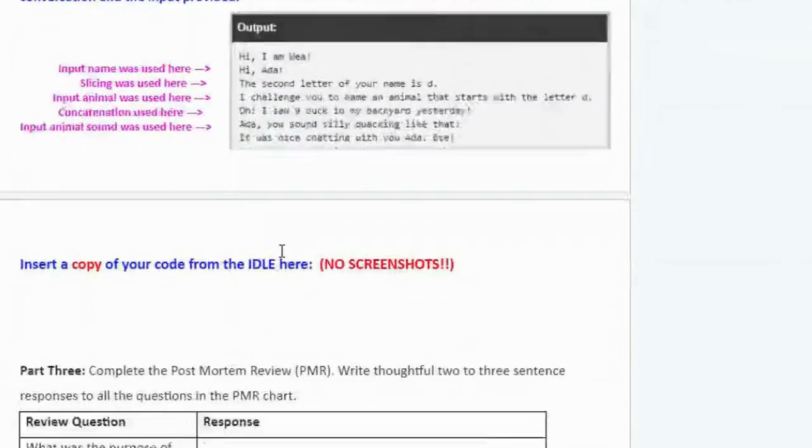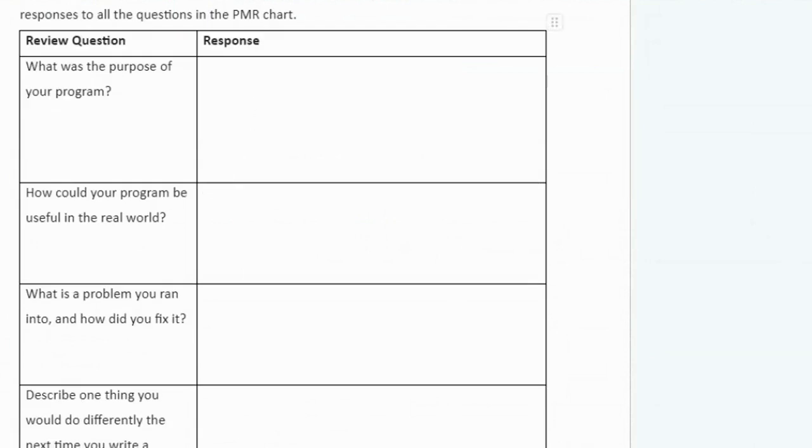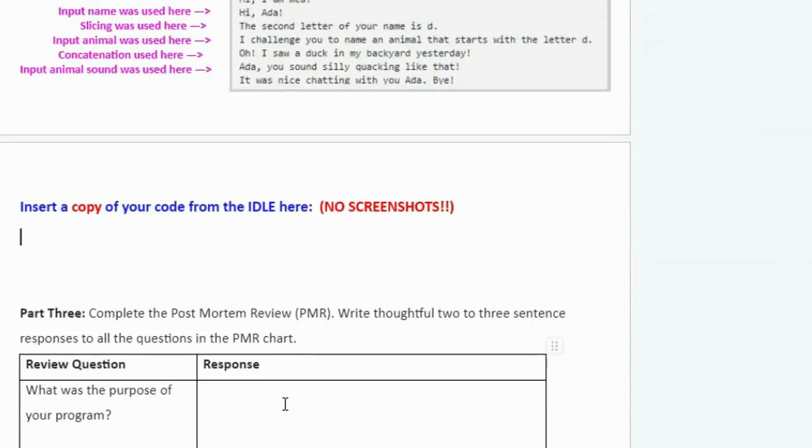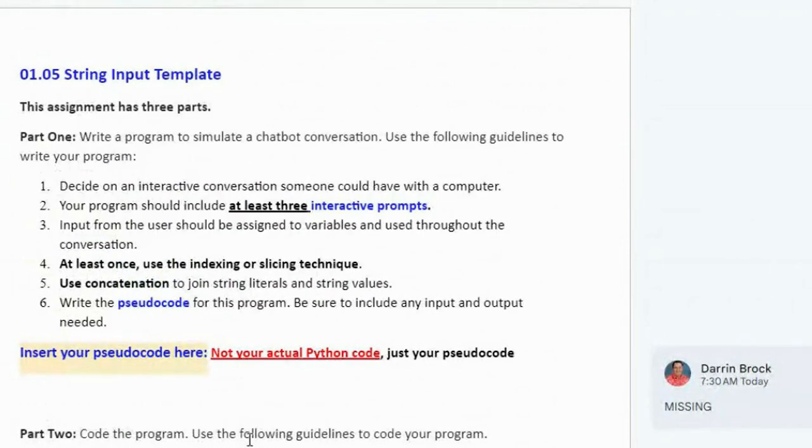Let me go down here to your... Okay, you didn't insert a copy of your program here, and you didn't answer the question. This is 20 points right here, just answering the questions after you write your program. So we're missing that; you did nothing on the template at all. But let's take a look at your program then.